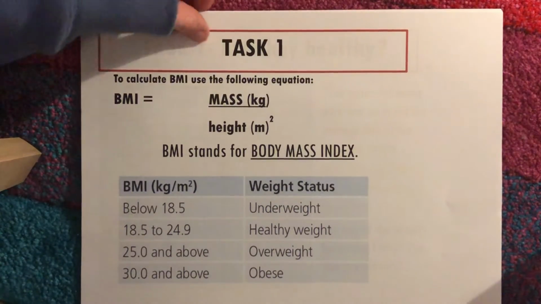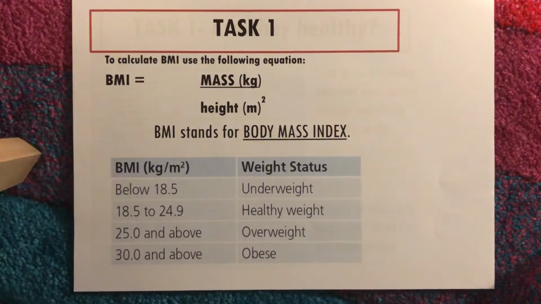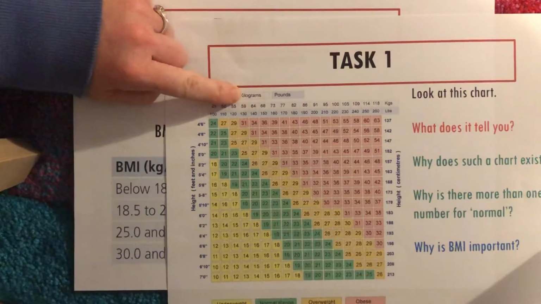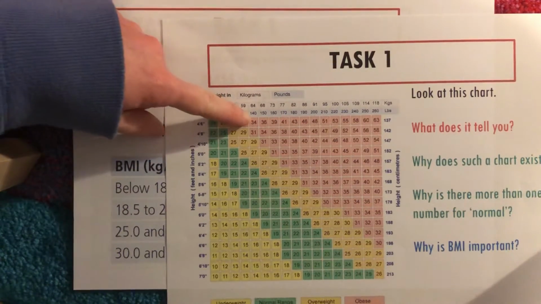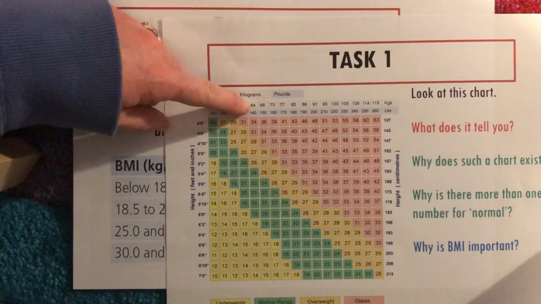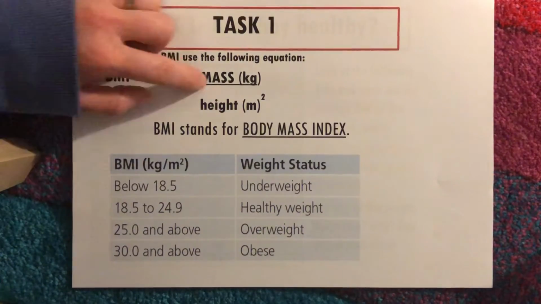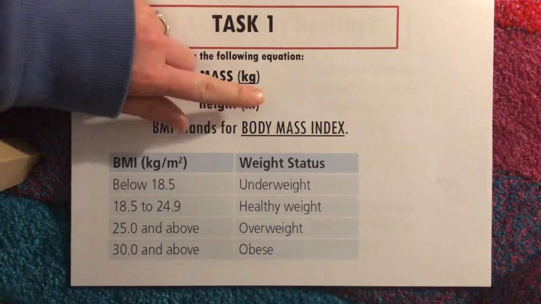Okay, continuing on from our task 1. I'm going to try and teach you guys how to work out our BMI, how to calculate what our BMI actually is. So it is your mass, which we'll usually measure in kilograms. Now, looking back to this over here, there is an ability to calculate from kilograms to pounds. So if I said I think I'm about 140 pounds, that would put me at 64 kilograms, wouldn't it, on there? So our mass in kilograms divided by our height, and this bit's important, in meters squared.